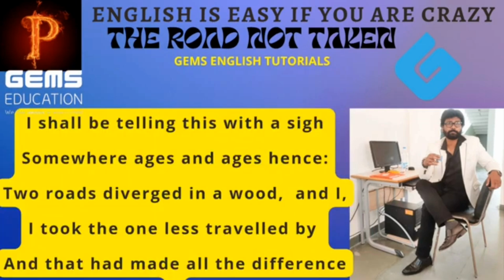The last stanza. "I shall be telling this with a sigh, somewhere ages and ages hence: two roads diverged in a wood, and I took the one less travelled by, and that has made all the difference." What is the meaning of these lines? Let me explain this stanza in his words.